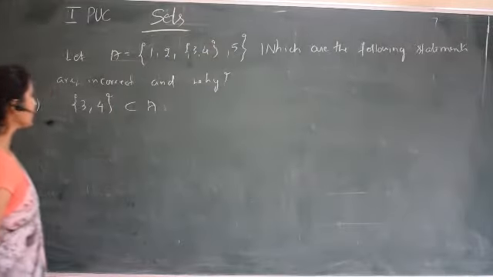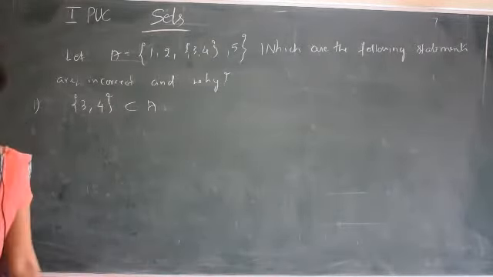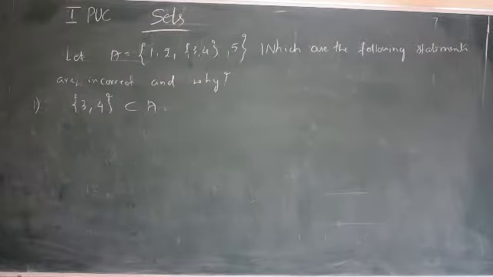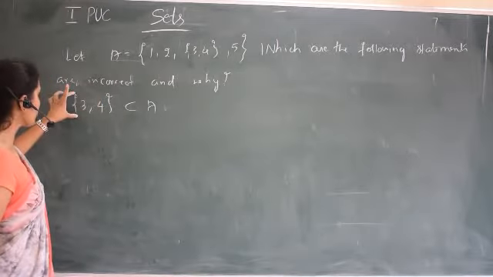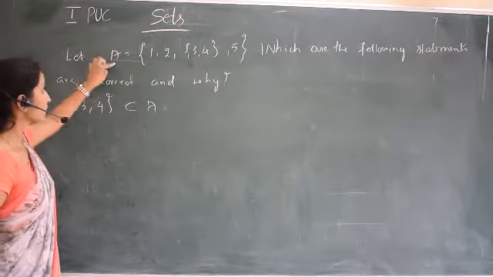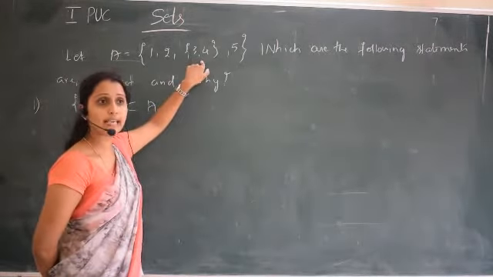But we know that always an element belongs to A, or elements belong to a set. Here the set is contained in A. If we do not consider this, we can say this is a set contained in A, or a subset of A. But when we see this, {3, 4} is not a set now, it is an element.